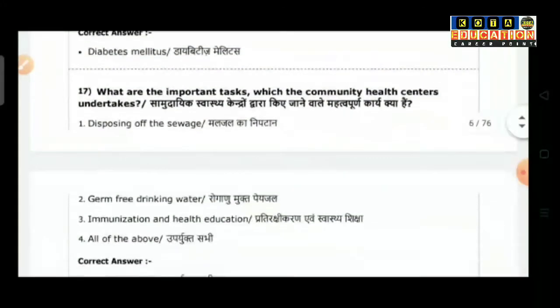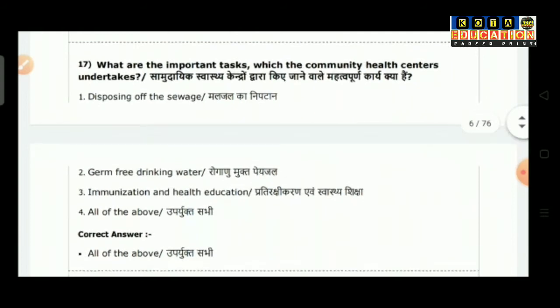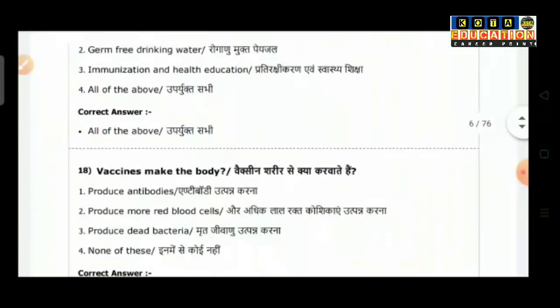Question number 17 is what are the important tasks which the community health centers undertake. Option 1, disposing of the sewage. Option 2, germ free drinking water. Option 3 is immunization, health education. Option 4 is all of the above. So the correct answer is all of the above.